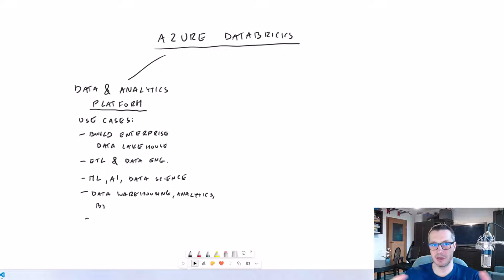So let's say that we have our data already ingested, transformed, and presented to end users. But how about governance of this data? How to protect it? How to make sure that it is accessed in a proper way, how to share this data. And Databricks has an answer for this, because it can be also used for data governance and data sharing.